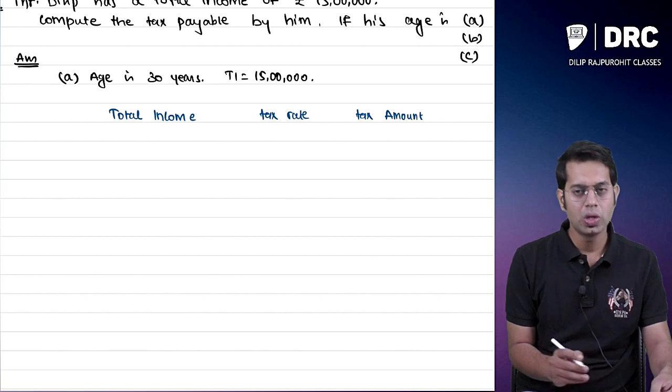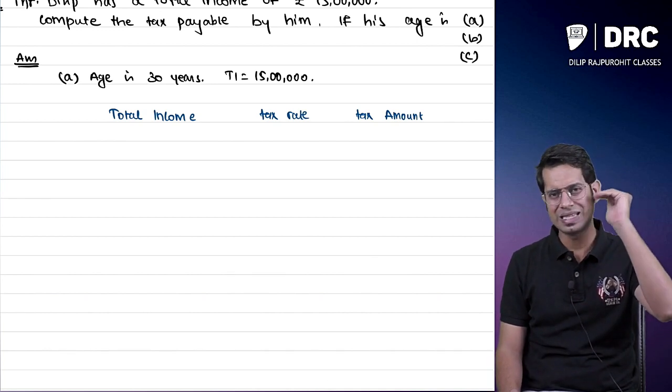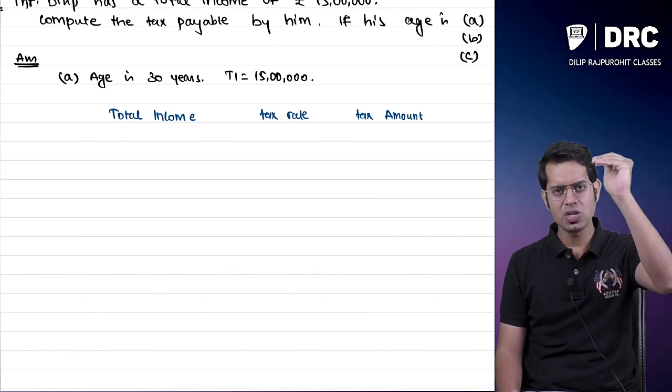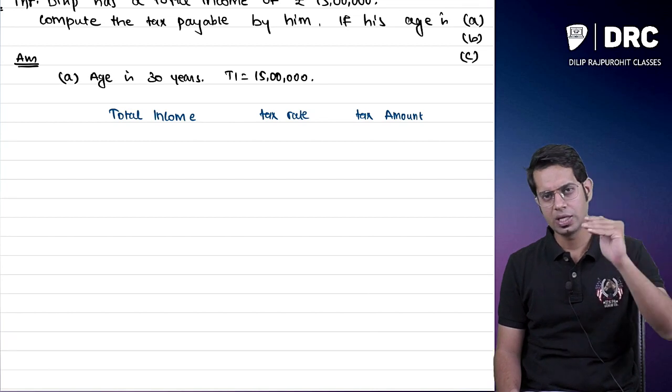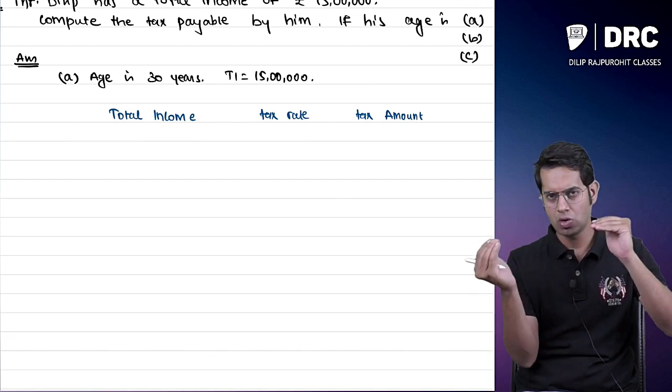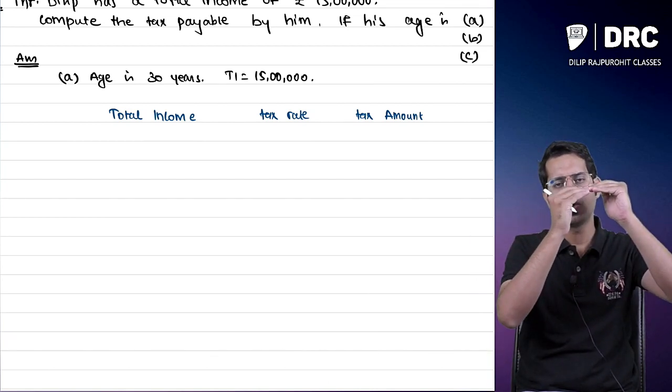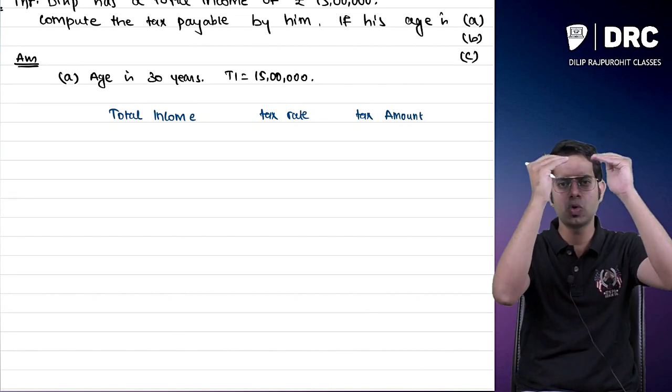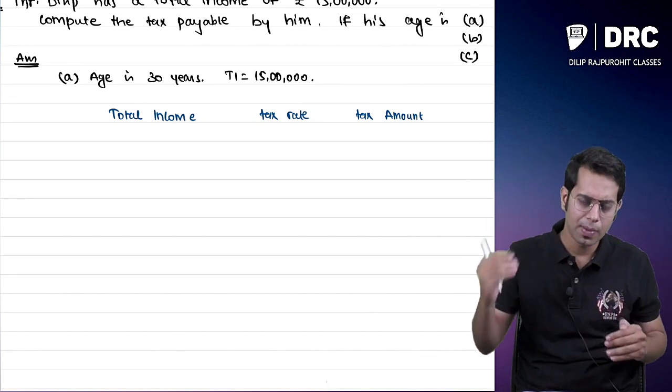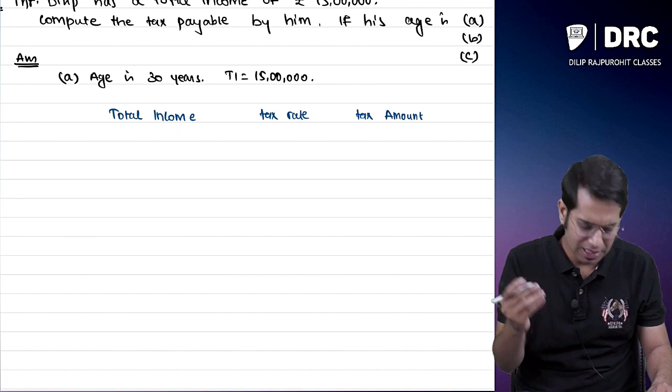See, there is a slab rate. Slab rate means as and when your income increases, the tax also increases. Up to some amount you don't have to pay any tax. Then for the next amount you have to pay 5%, after that some amount at 10%, after that some amount at 30%, etc.